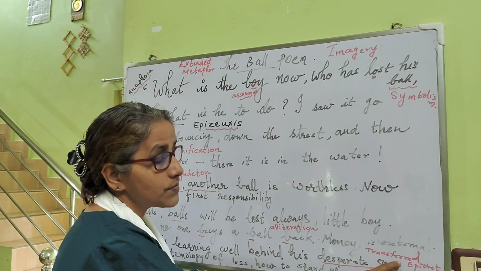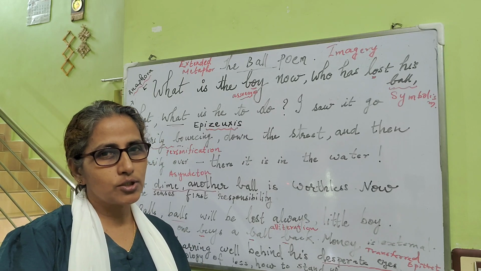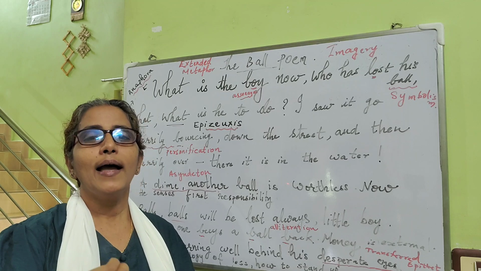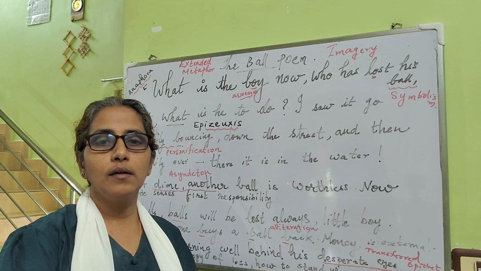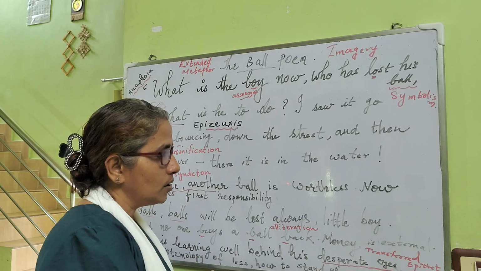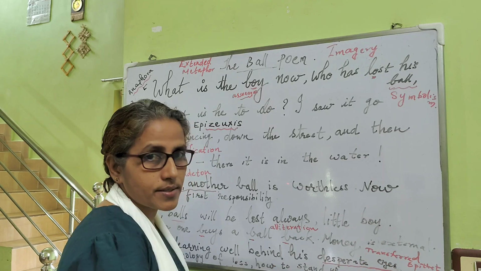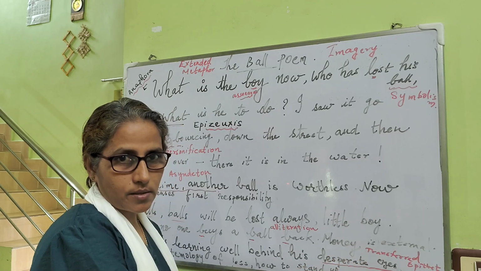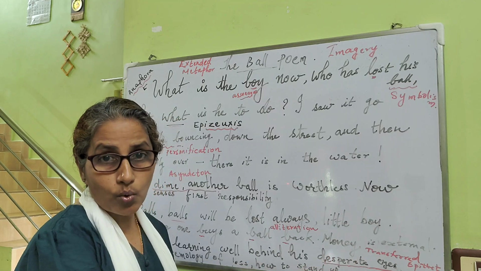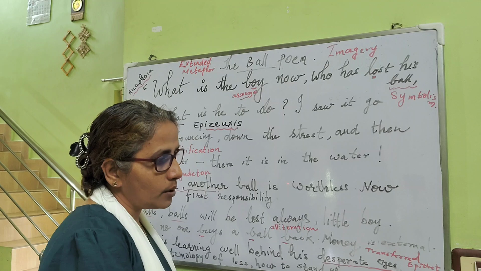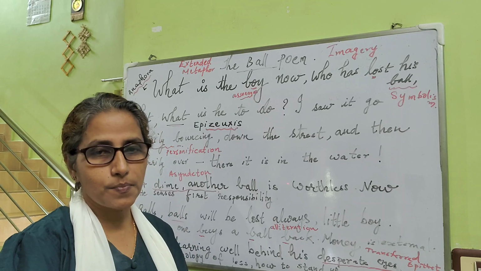So, throughout the poem, we can find an extended metaphor. Next is a transferred epithet. Okay, epithet is actually an adjective. Adjective describes a person. Here, who is the person? The boy. But when the adjective is assigned to eyes, instead of saying desperate boy, the desperation, the emotion is assigned to the eyes. Then we call it a transferred epithet. That is another figure of speech used here.